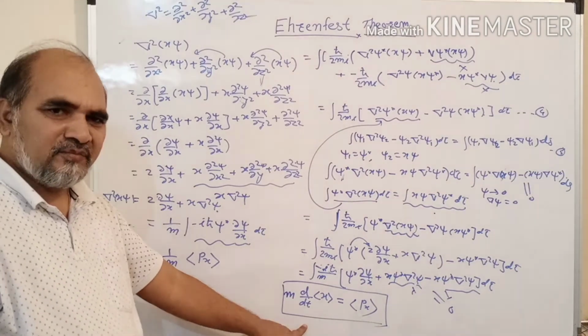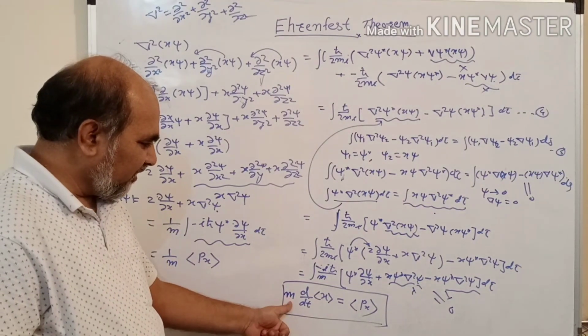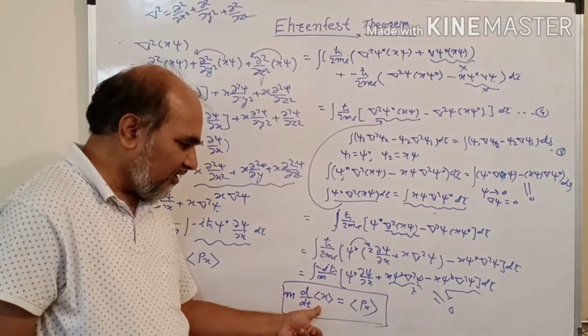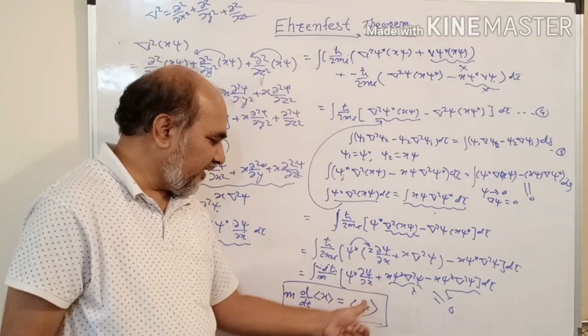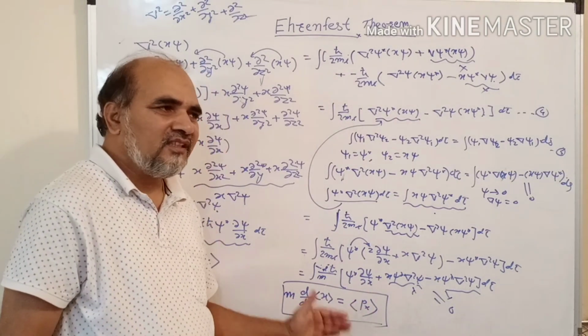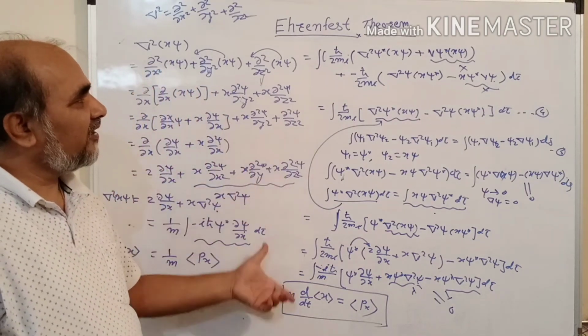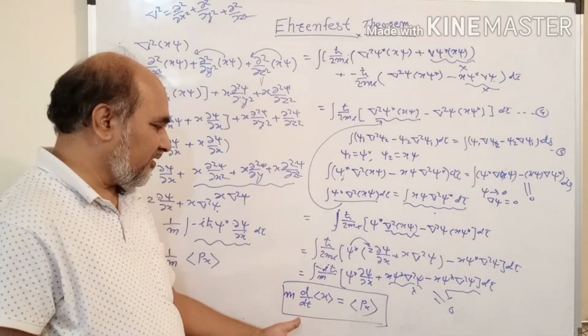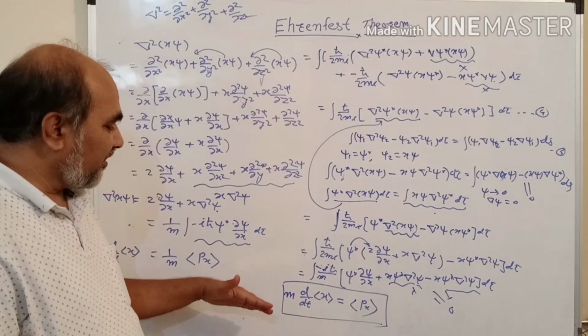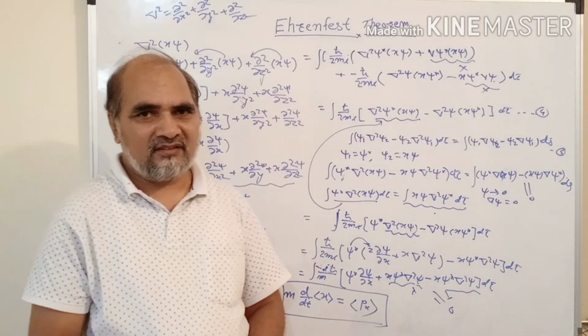So m into the rate of change of the expectation value of x is equal to the expectation value of momentum along the x direction. Okay, so this is the first Ehrenfest theorem, which is exactly applicable to Newton's laws.